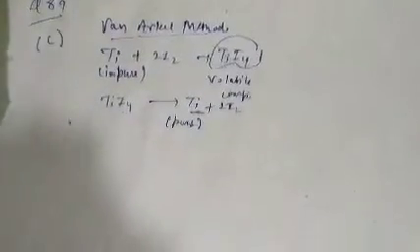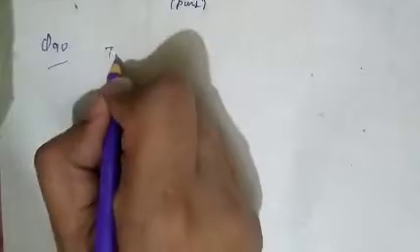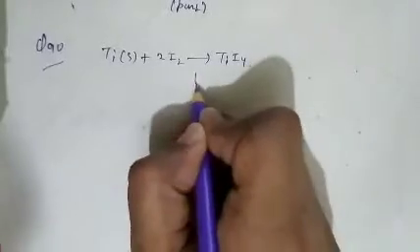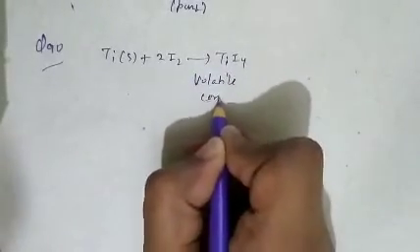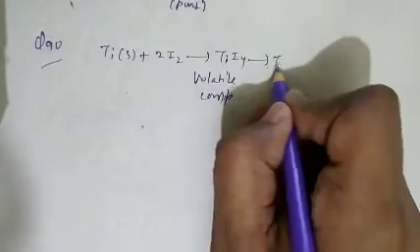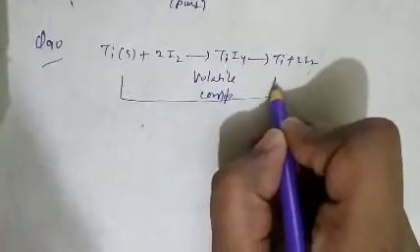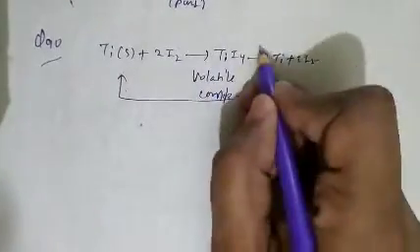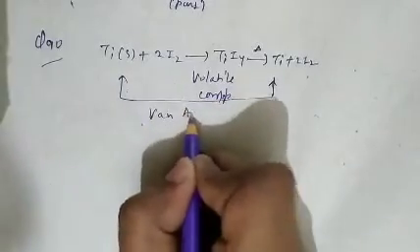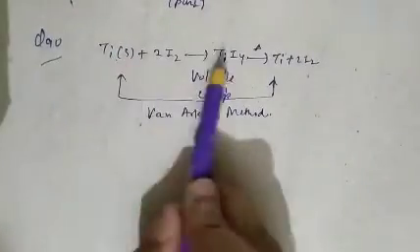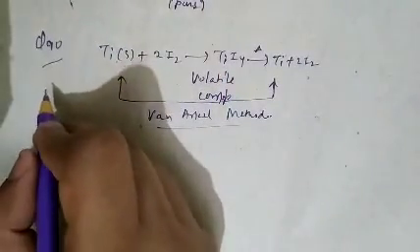See question number 90. What is given there? We have already discussed the method of purification. Titanium reacts with I2 and gives TiI4, a volatile compound, which on heating again gives titanium plus 2I2. So this method is used to purify metal by converting it into a volatile compound and then heating again. This is the Van Arkel method. So zirconium and titanium are purified by the Van Arkel method. Question number 90, option D is correct.